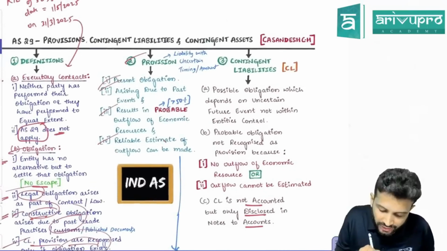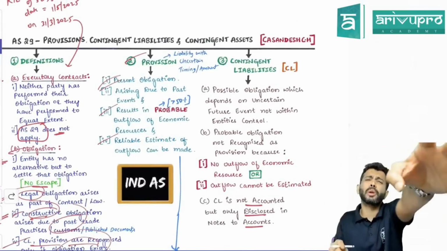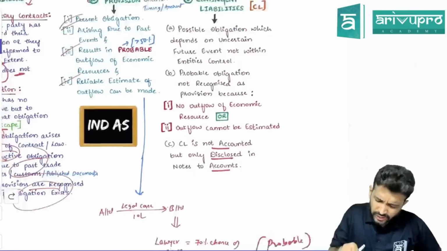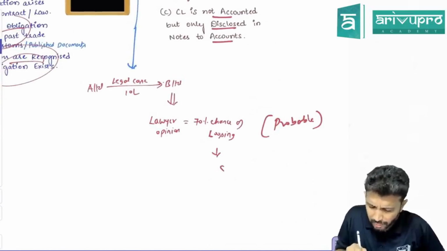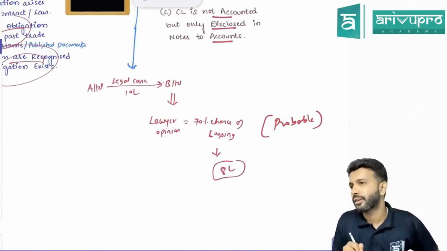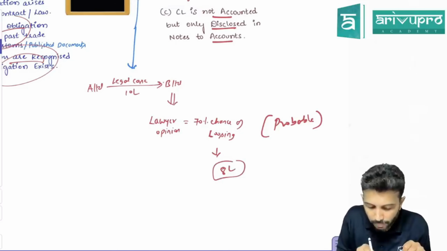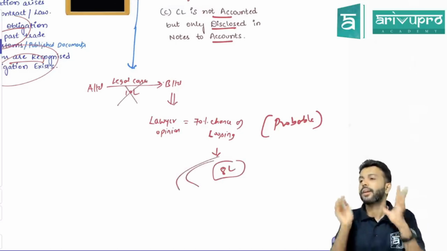And the last one is reliable estimate of the outflow. Provision is also a liability. How much you will pay, you should be able to reliably estimate. The lawyer will tell. Suppose the lawyer told, I think we'll be able to settle for 8 lakh rupees. Or the court will order us to pay how much? 8 lakh rupees. So that means the lawyer is estimating that 8 lakh is the settlement value. That means you will not make provision for 10 lakh, you will make it for 8 lakh rupees.